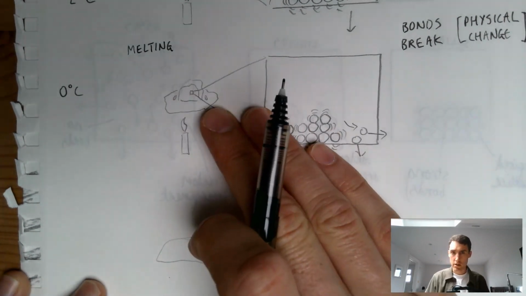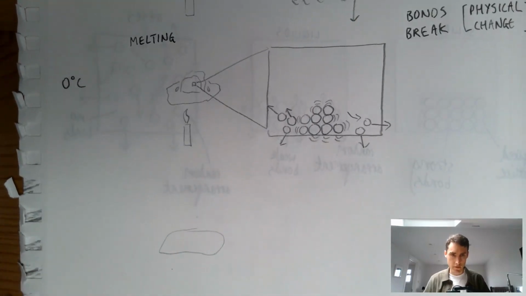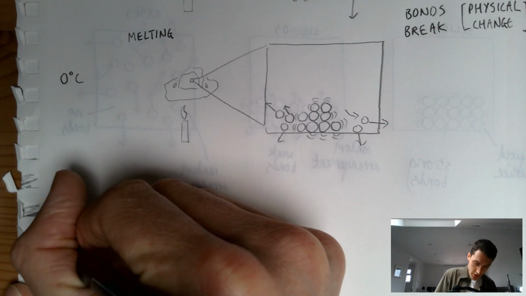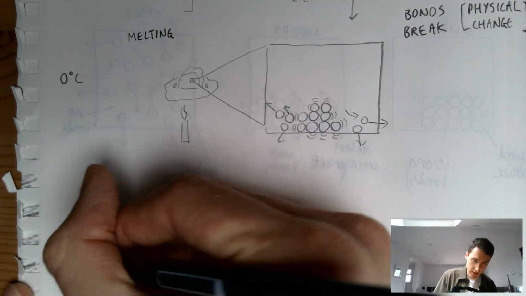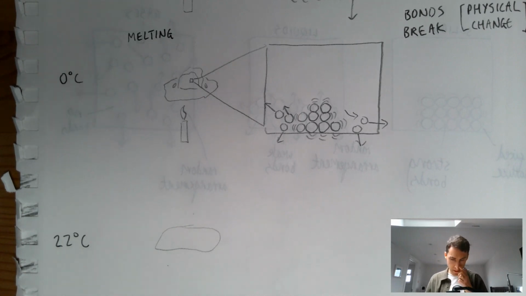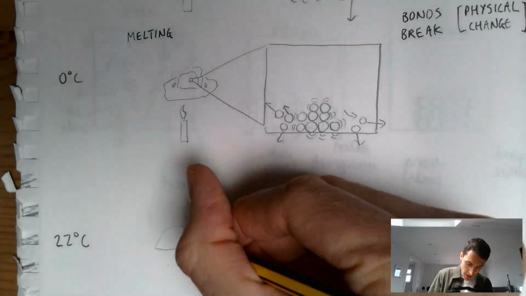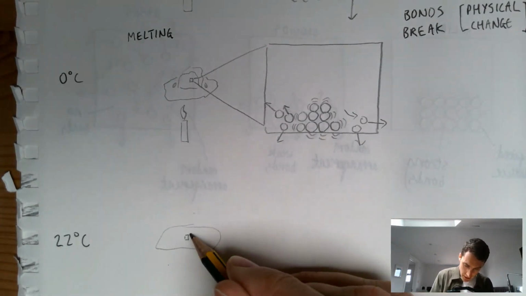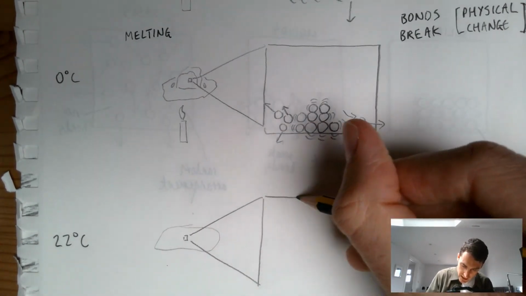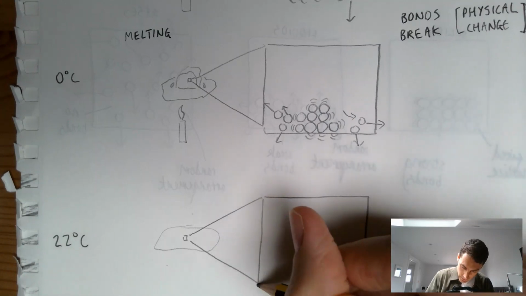Maybe it would be better actually to put this in a glass or a vessel or something like that. But anyway, let's bring it up to about room temperature. Let's say about 22 degrees C. And it's a good opportunity to introduce room temperature if you didn't already do that in the previous lesson. So if I were to zoom in on here, well, what I want to show here is if I've continued to heat my water,